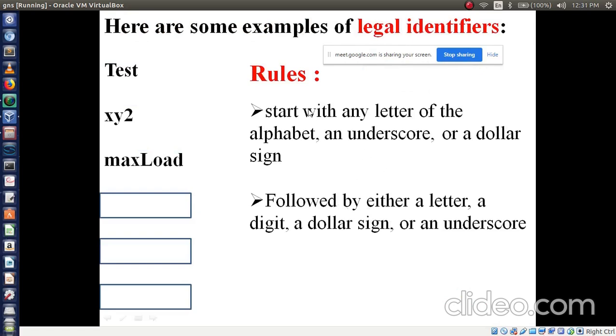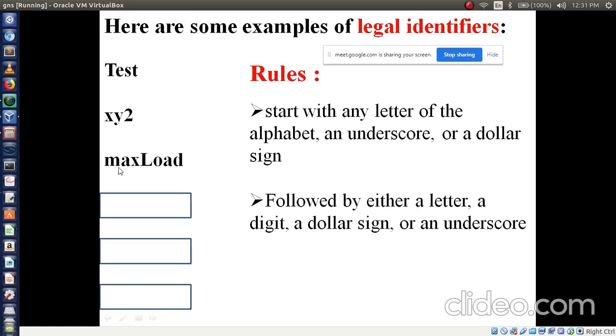See, the rules I have written. Start with any letter of the alphabet. So the starting letter is what? Alphabet, right? M is small or capital, we don't bother about that. Then followed by either a letter or digit or dollar sign or underscore.